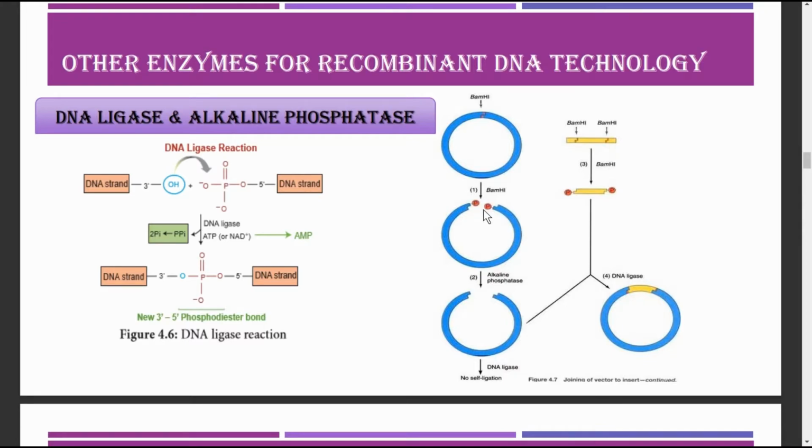So, it should be removed from the 5' end, by which it will prevent the self-ligation, and it will help in the addition of the desired fragment of the DNA. So when it has to add this desired DNA fragment, which has the phosphate group, it will be able to join by the enzyme called DNA ligase.